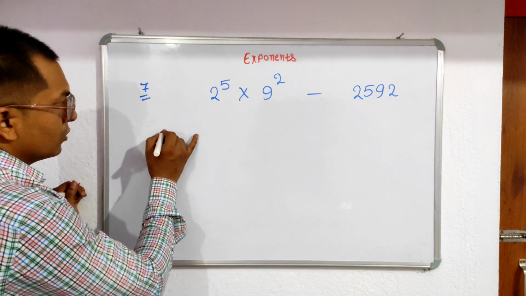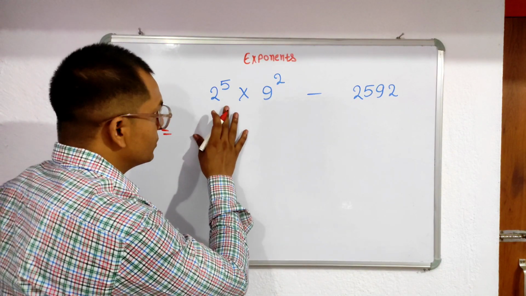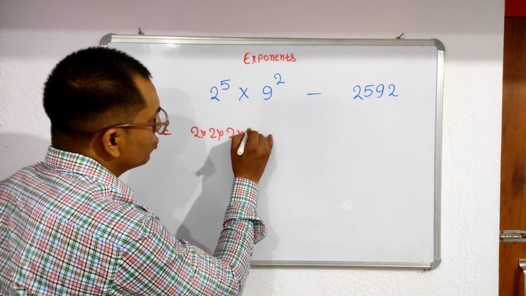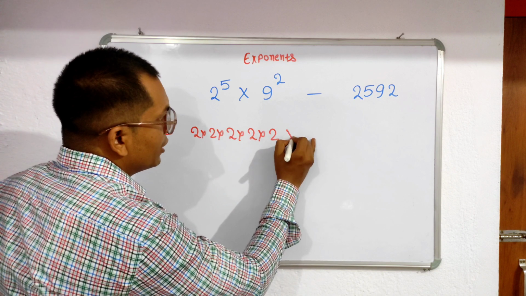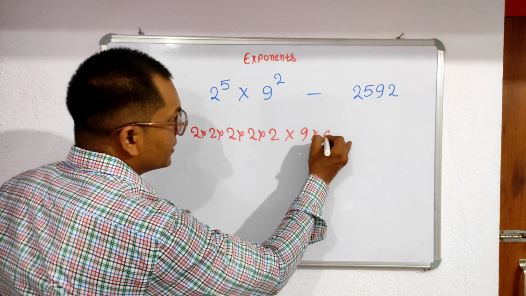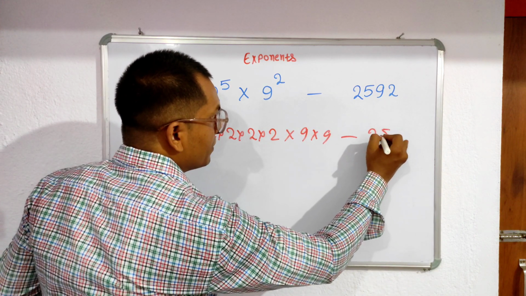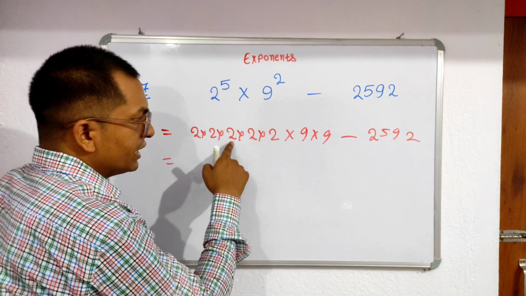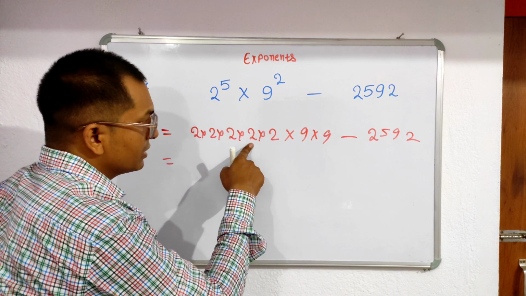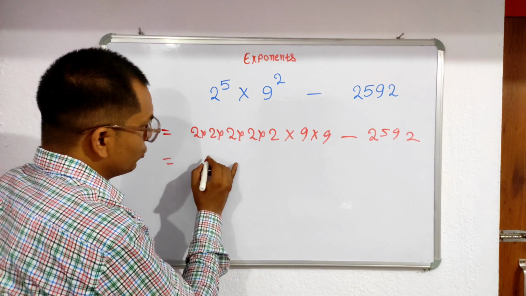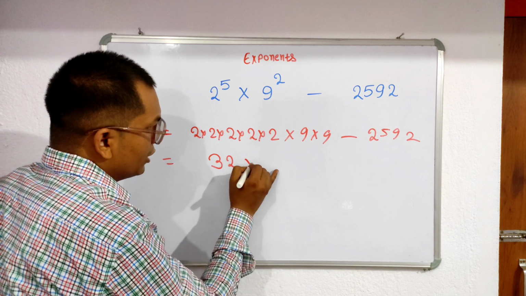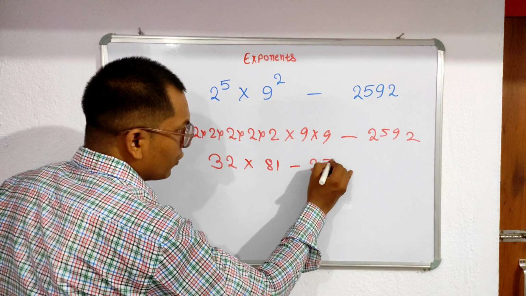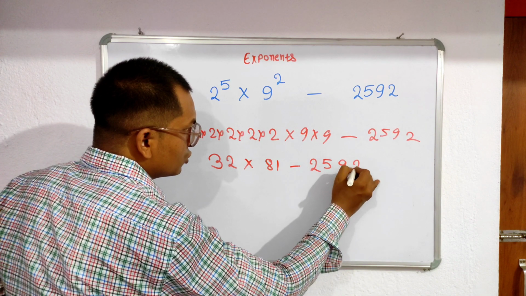So you just write. Very first you solve this one. 2 into 2, 5 times, into 9 into 9. And here the subtraction is 2592. Clear? Again you write 2 to the 4, 4 times 4 is 16, 16 times 2 is 32. You write 32 into 81 minus 2592.